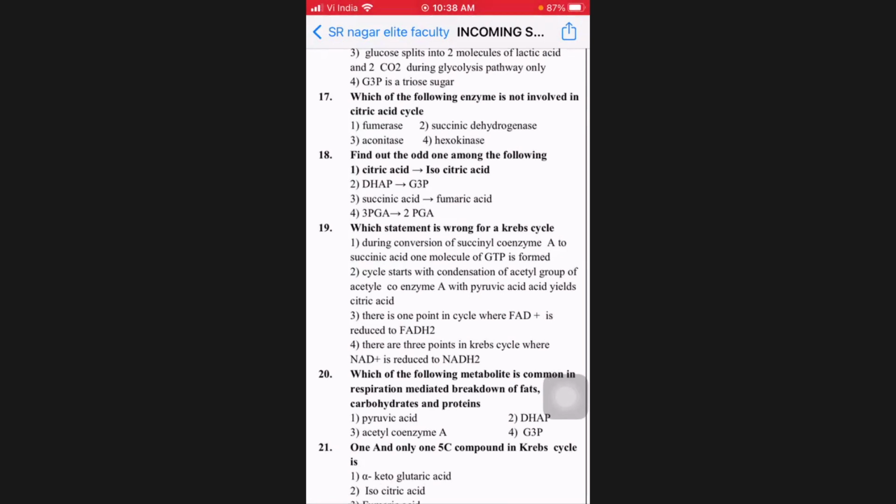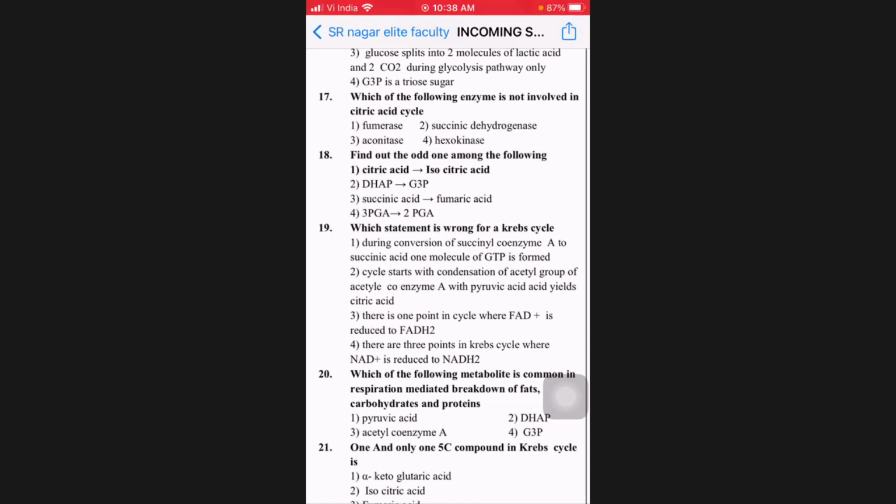18th, find out the odd one among the following. Citric acid to isocitric acid was in the TCA cycle. DAP to G3P was in glycolysis. Succinic acid to fumaric acid was in the citric acid cycle. 3-PGA to 2-PGA was in glycolysis. So what is the odd one out? You take DAP to GAP, which is part of glycolysis. 3-PGA to 2-PGA is also glycolysis.